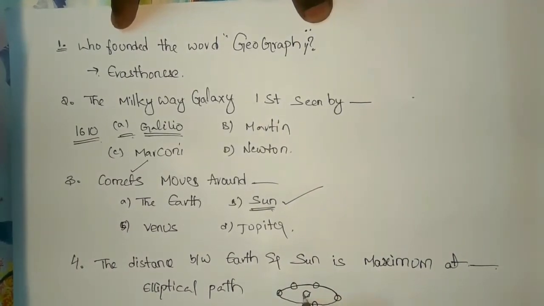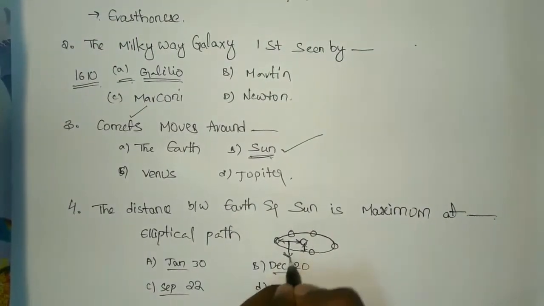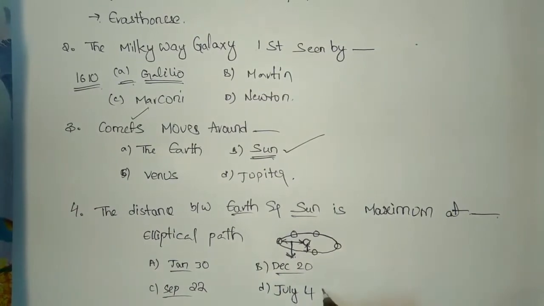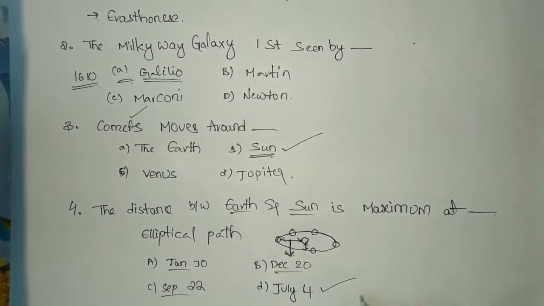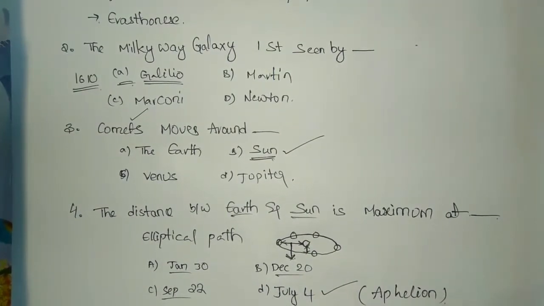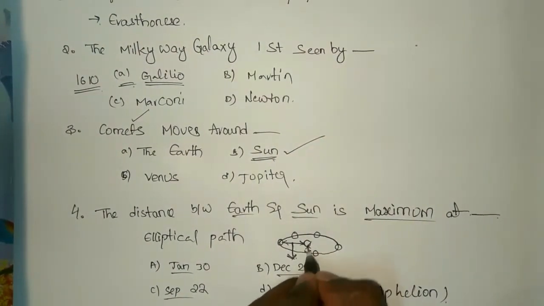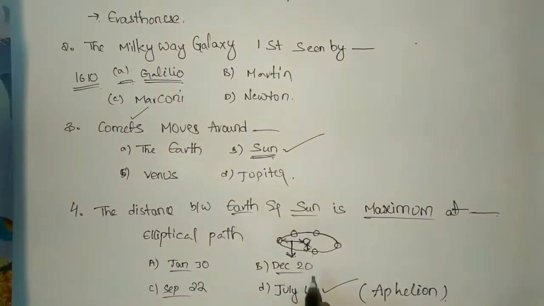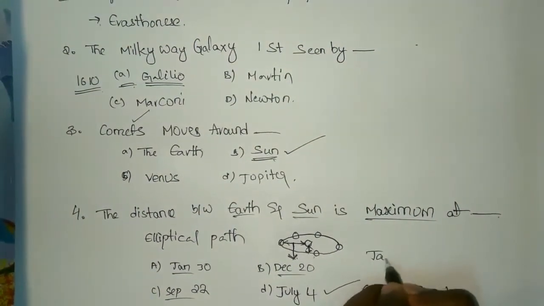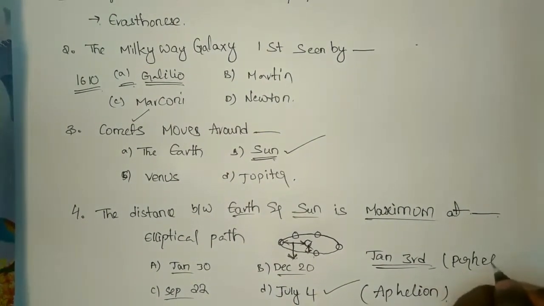Here is the maximum distance and here is the minimum distance. The maximum distance between Earth and Sun is observed on July 4. It is called aphelion. And the minimum distance between Earth and Sun is observed on Jan 3rd. It is called perihelion.